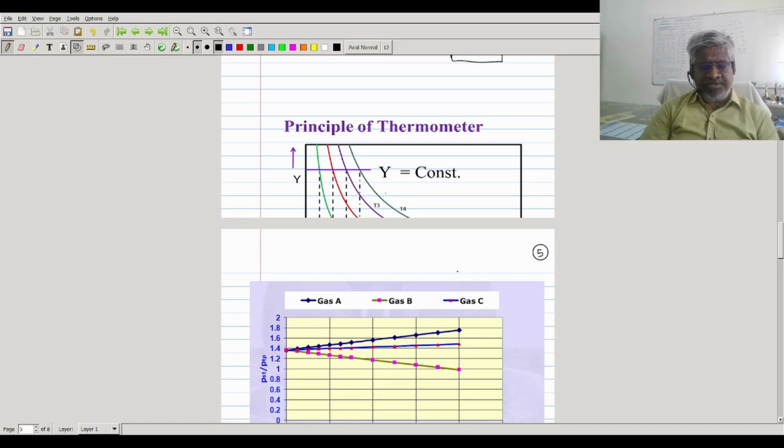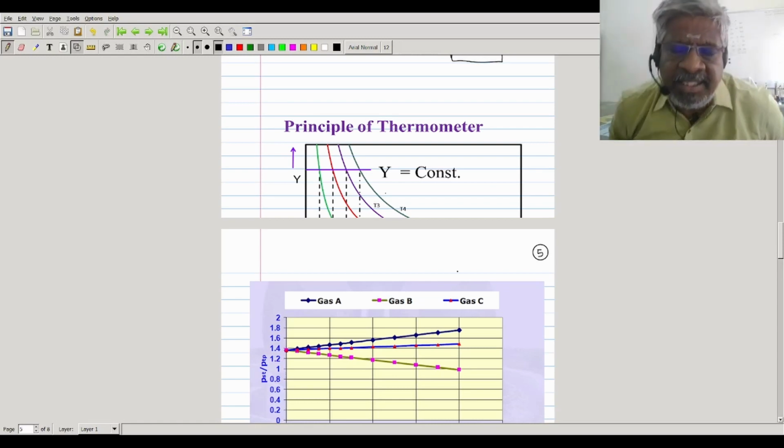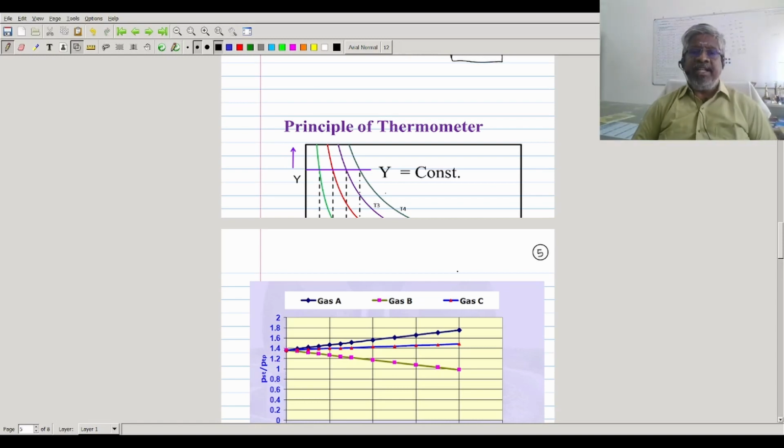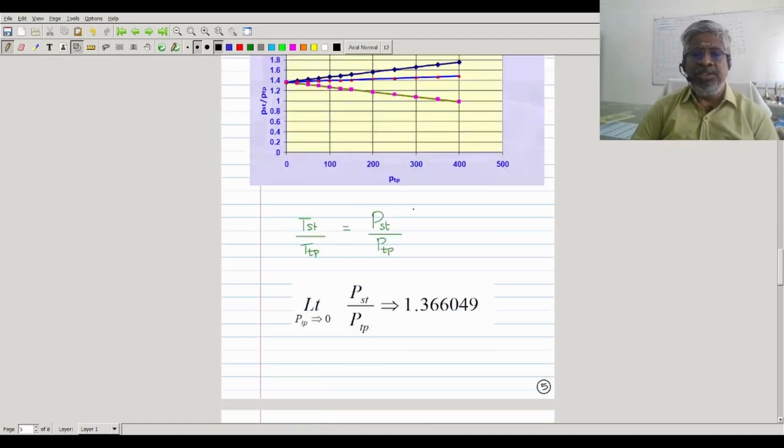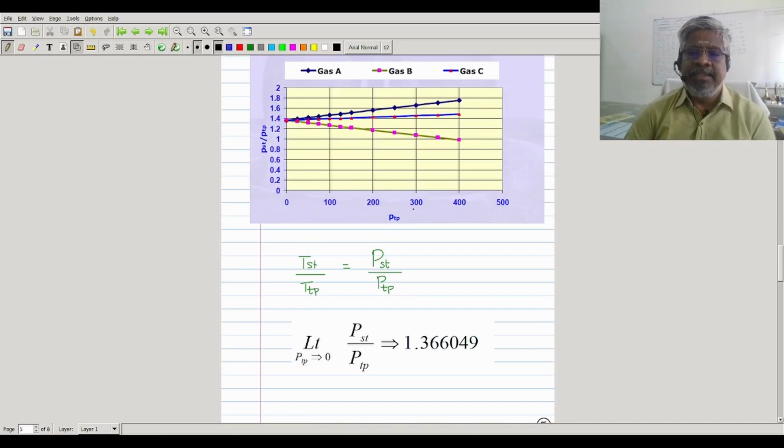All of you might have seen the constant volume thermometer. In the constant volume thermometer, we have a bulb of fixed volume, and some quantity of gas is fixed in it. So this is how it should be. I will just draw that here.